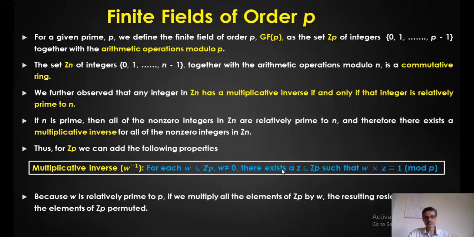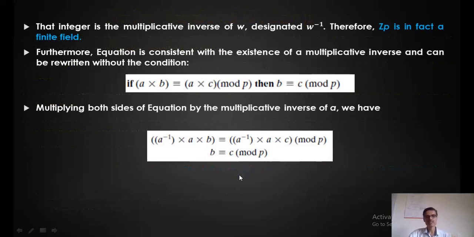So that simply means that if the order of the set is p, a prime number, then we have a multiplicative inverse. And if there is a multiplicative inverse, as I told, it actually forms a finite field, so I can satisfy this condition also.